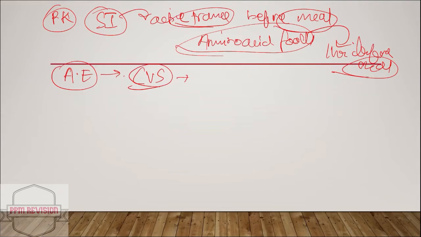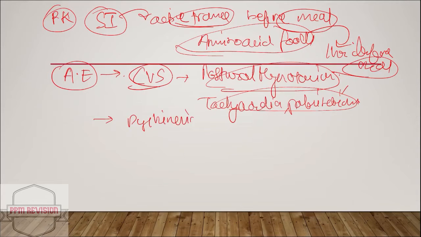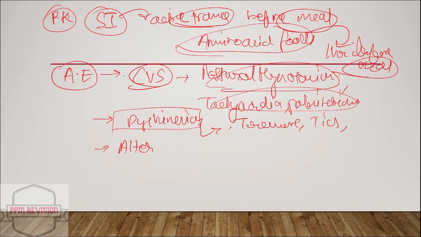So in case of CVS, it can lead to postural hypotension, and also can result in tachycardia and palpitation. It can also result in dyskinesia, which is nothing but abnormal involuntary movements. So this mainly includes tremors, tics. Now there can also be alteration in sensation of taste.